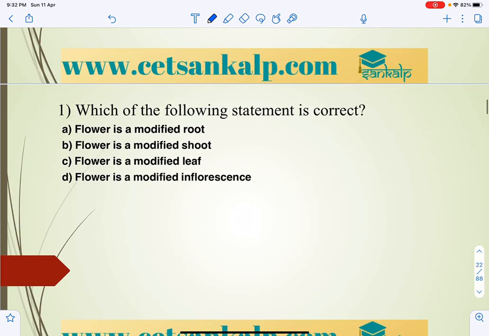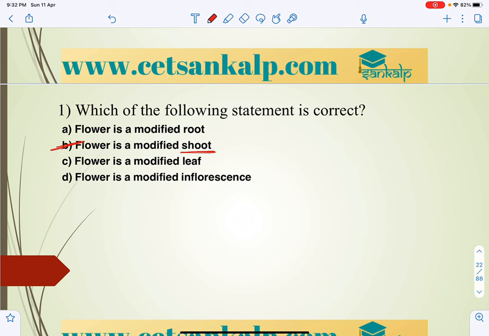Which of the following statements is correct related to the flower? Flower is a modified root, flower is a modified shoot, flower is a modified leaf, flower is a modified inflorescence. Flower is a modified shoot.